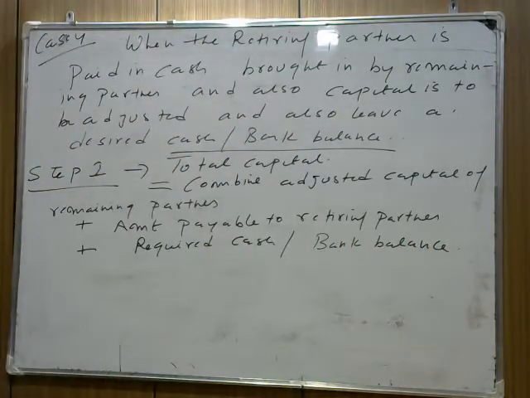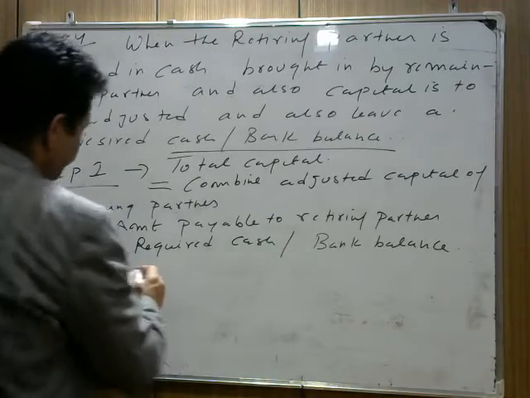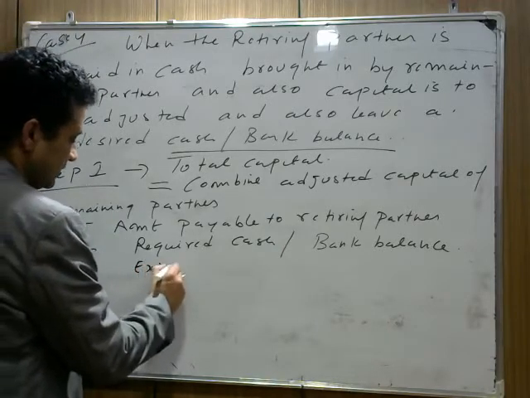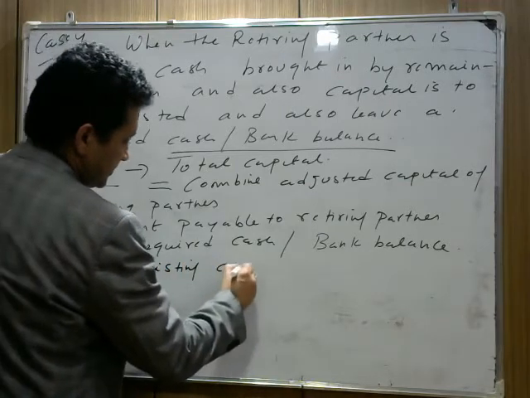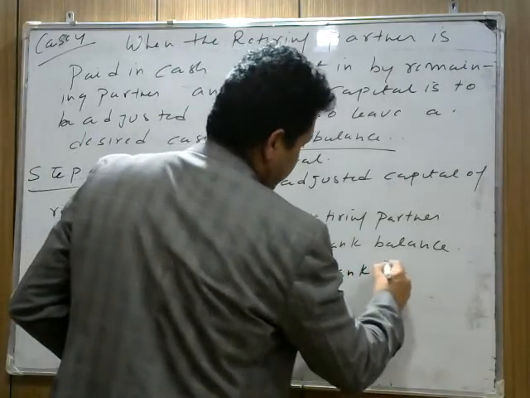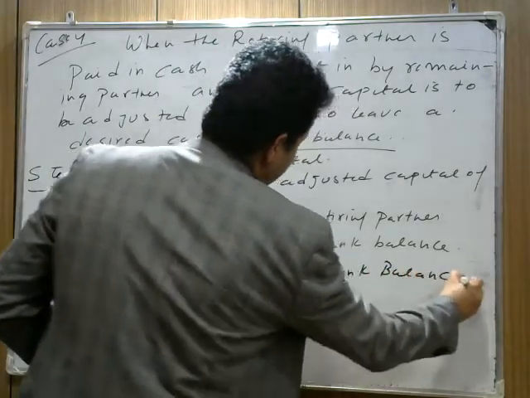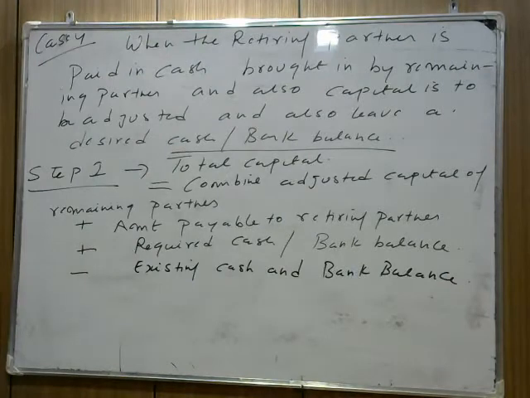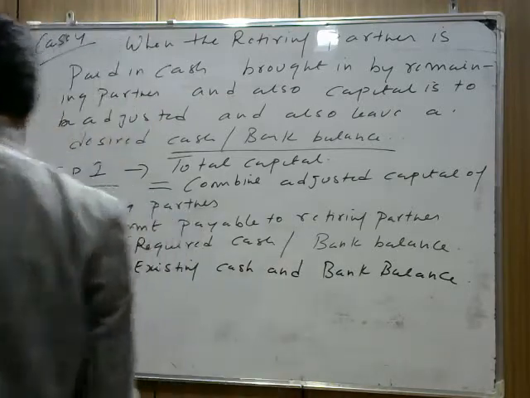Less the existing cash and bank balance we have, जो हमें बैलेंस शीट में गिवन होगा. We need to subtract the existing cash and bank balance.